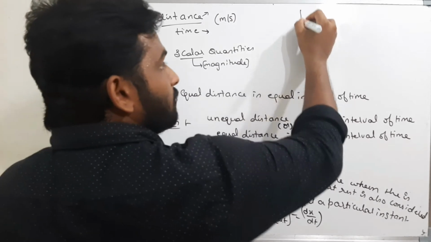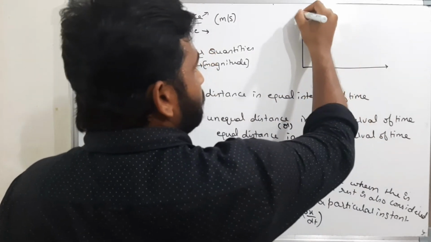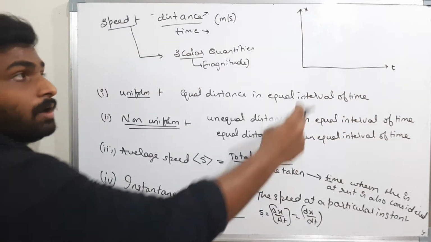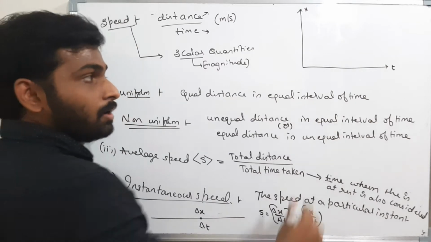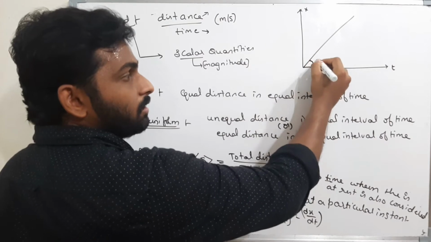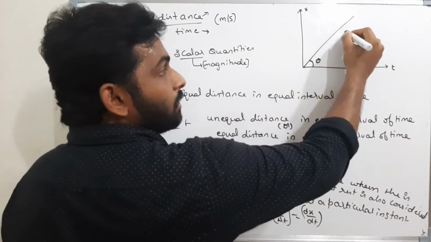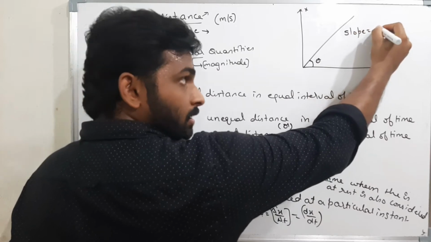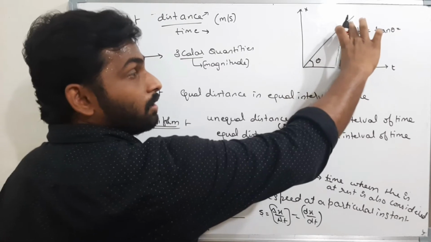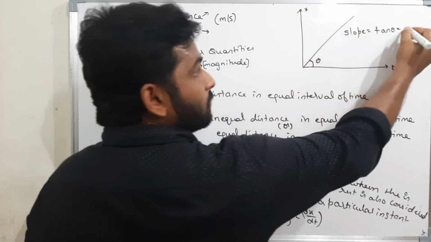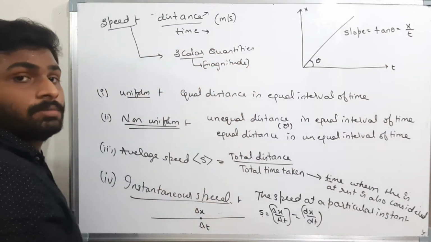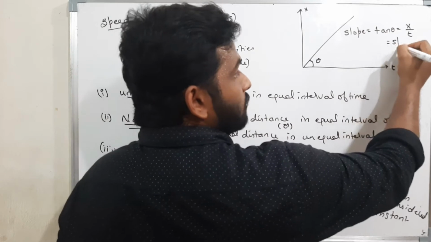And now, same is this. I am drawing a graph of distance versus time. Now this is the graph, and it is making some angle theta. Now what is the slope of this graph? The slope of the graph is nothing but tan theta. Now what is tan theta? Tan theta is nothing but perpendicular by base. What is the perpendicular? That is nothing but x. What is the base? Base is nothing but time. What is distance by time? Distance by time is nothing but speed.